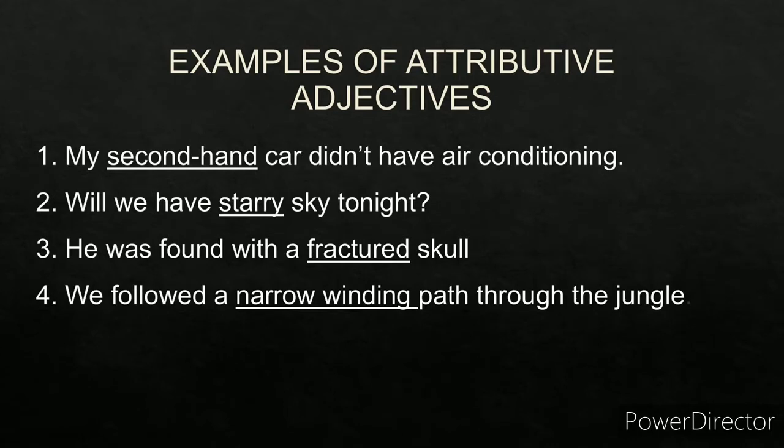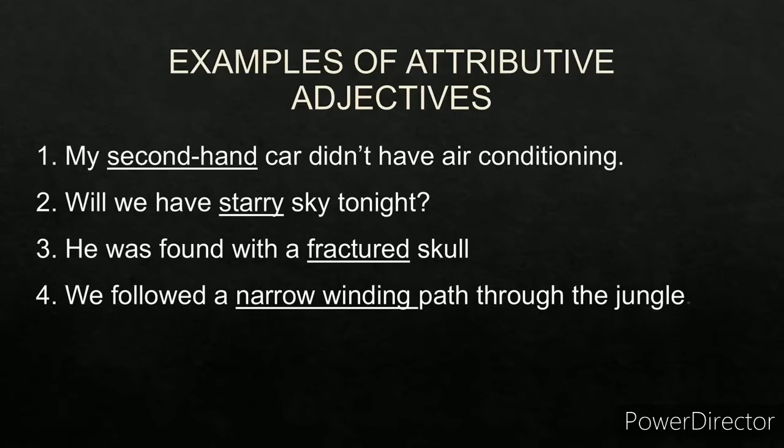Second-hand car is the noun phrase. What is a noun phrase? A noun phrase contains a noun and a modifier. So car is the noun, second-hand is the modifier. So second-hand is the attributive adjective here. It comes before the noun it modifies, it comes before car, and it comes within the noun phrase second-hand car. Second one, will we have a starry sky tonight?